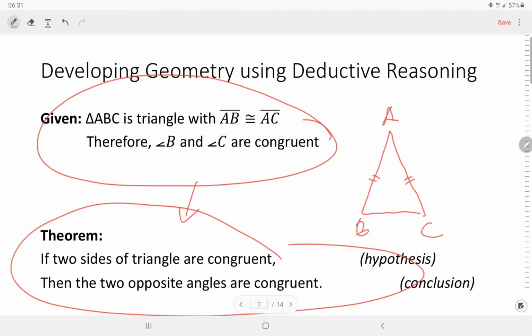theorem. We have the hypothesis that if two sides of a triangle are congruent, then the two opposite angles are congruent. So this is a theorem. After we use logic to supply the correct statement in the previous step of the sample proof above, we will have a proof of this theorem.